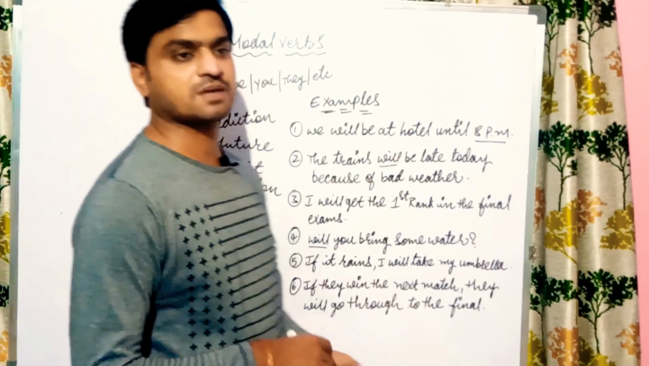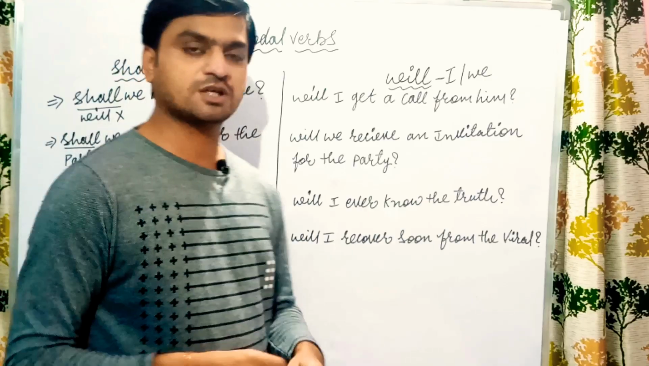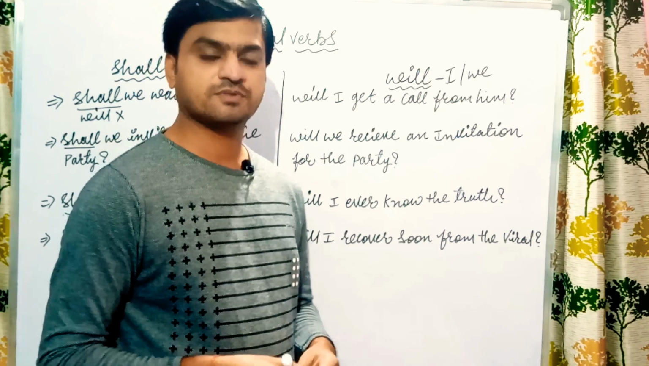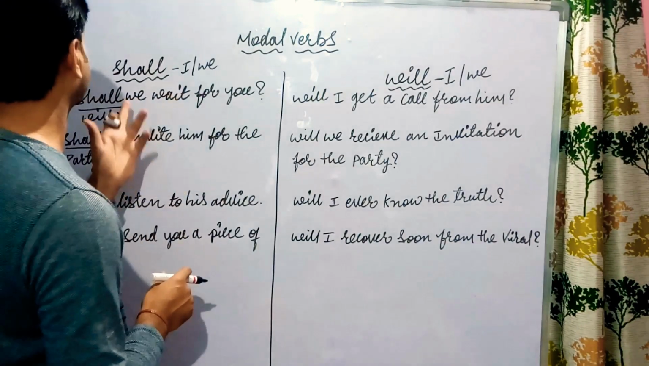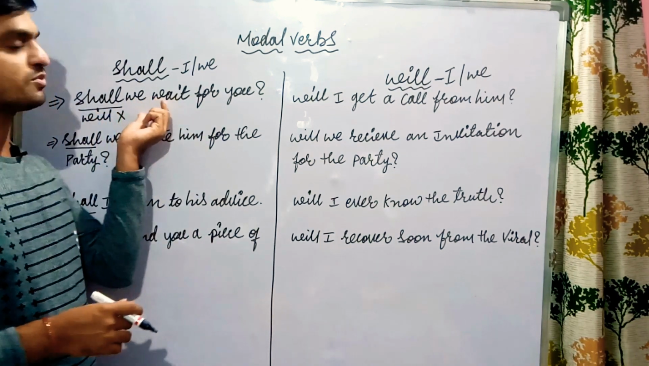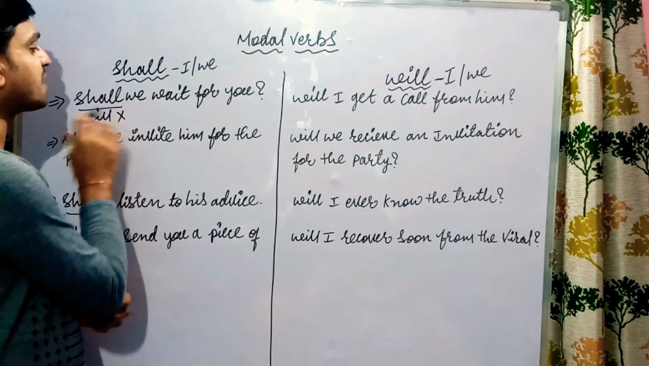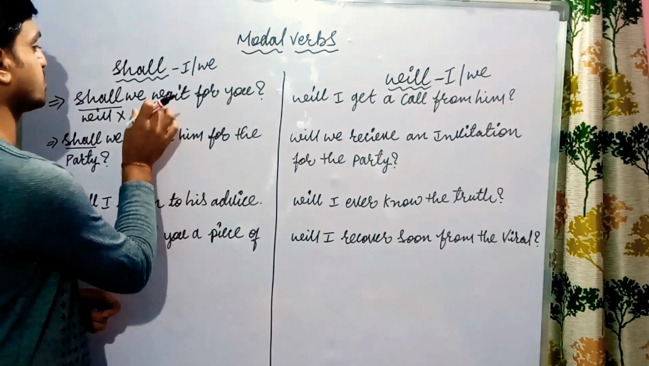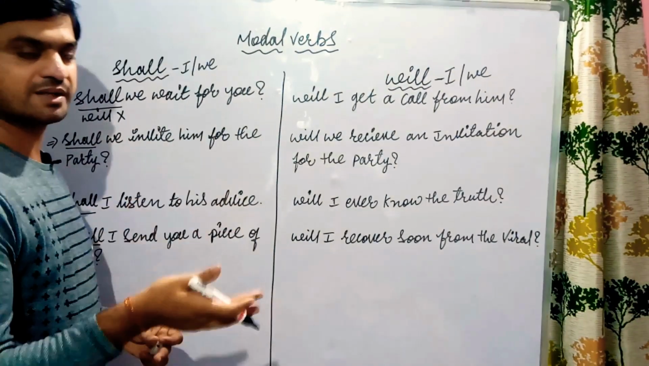Some more examples I will write down, and we will go through differentiations again with the help of some of the examples with the usage of shall and will. So if you see here, first example is what? Shall we wait for you? You are saying here what? Shall we wait for you? If you see in the example, will can't be used. Why? Because here you are offering to your friend who went outside and you are waiting there itself.